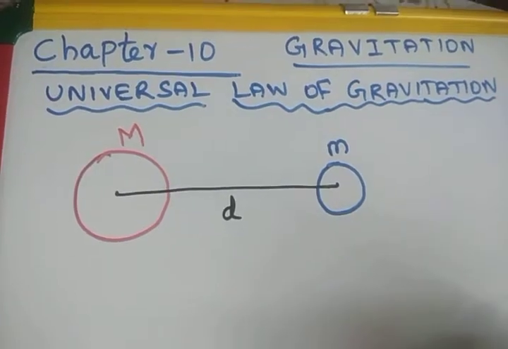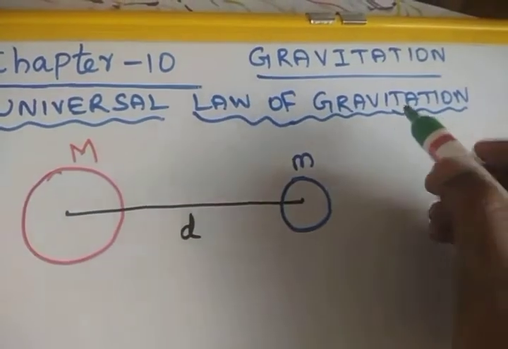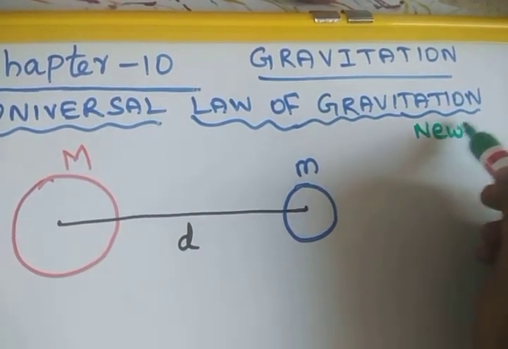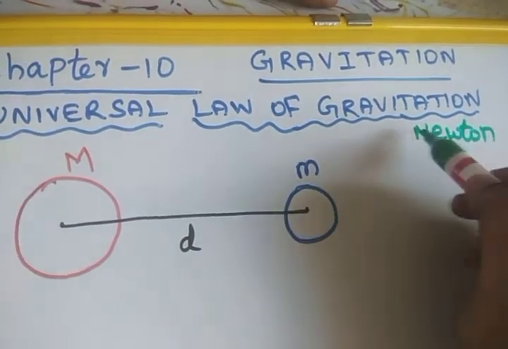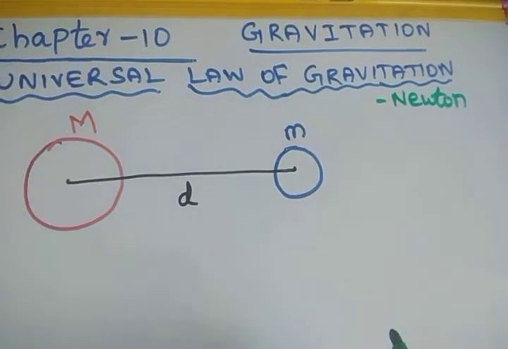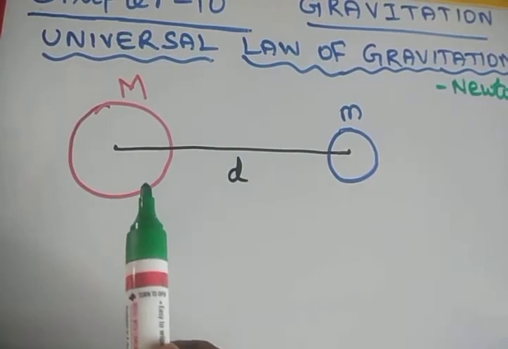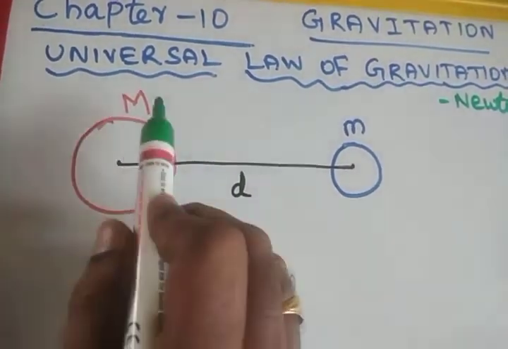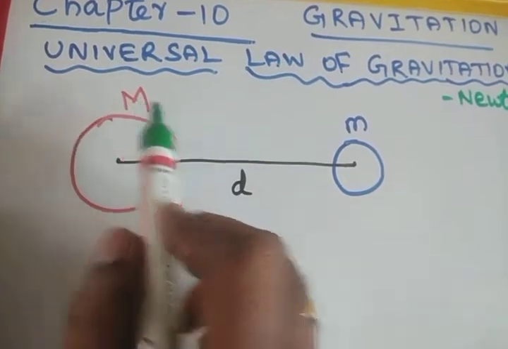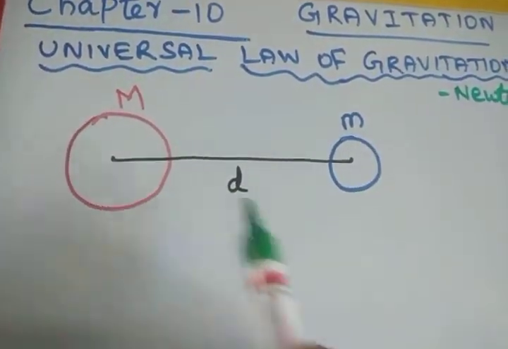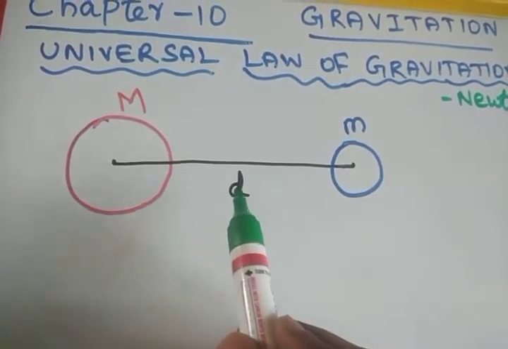Universal law of gravitation. This universal law of gravitation is given by the scientist Newton. It is a famous law of gravitation given by Newton. He takes that if there are two masses, a big mass of mass capital M, and another body of mass small m, both are separated by a distance d.